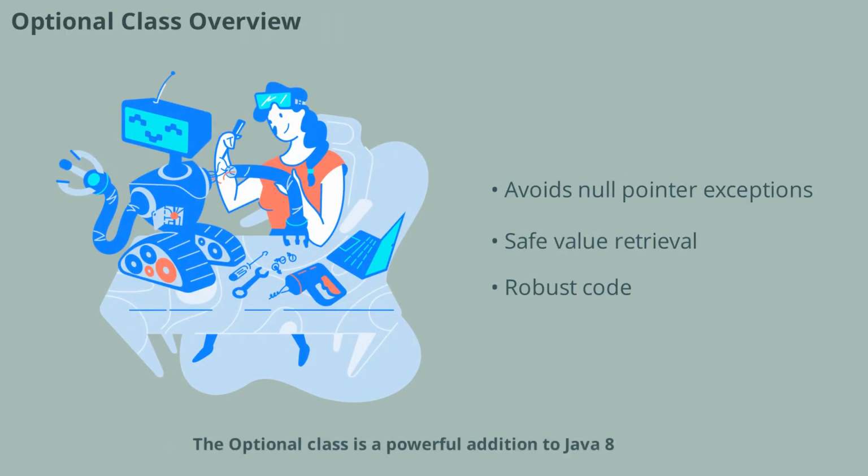The Optional class is a powerful addition to Java 8, designed to handle the presence or absence of values and avoid null pointer exceptions. Optional provides methods like empty, of, and ofNullable to create instances, and isPresent, ifPresent, get, orElseGet, and orElseThrow to retrieve values safely. Mastering Optional is crucial for writing robust and error-free code, and it's a favorite topic in interviews.